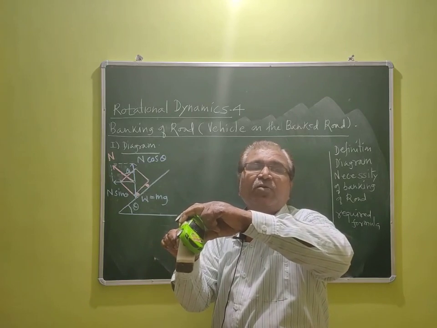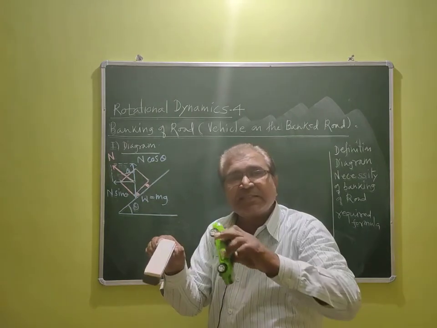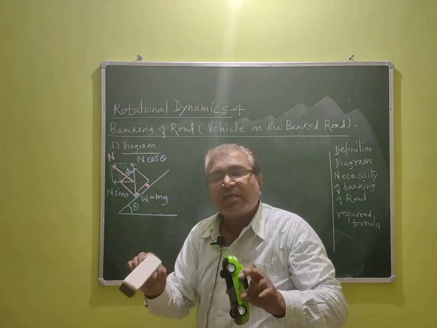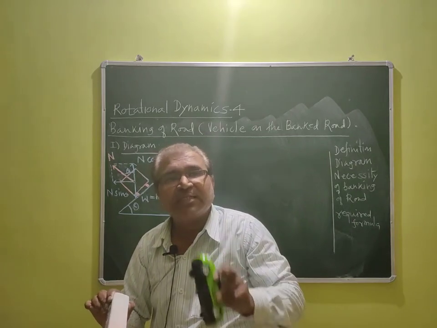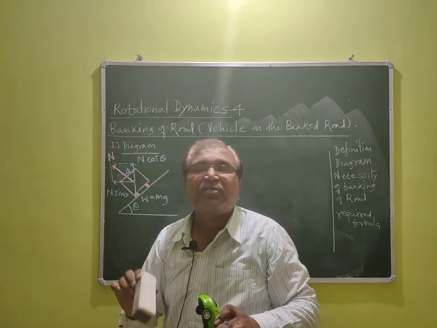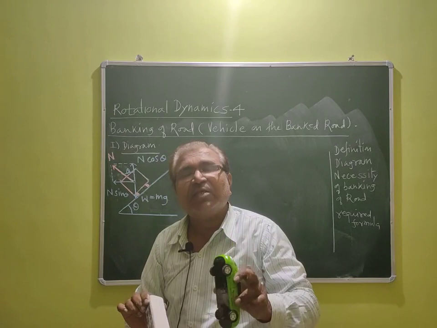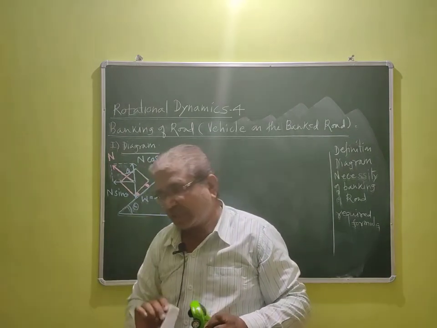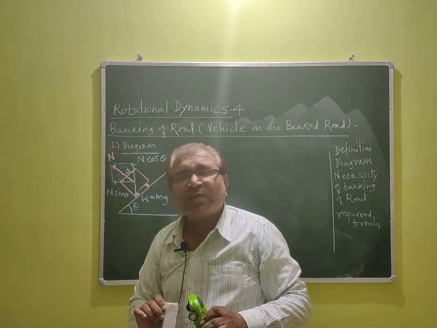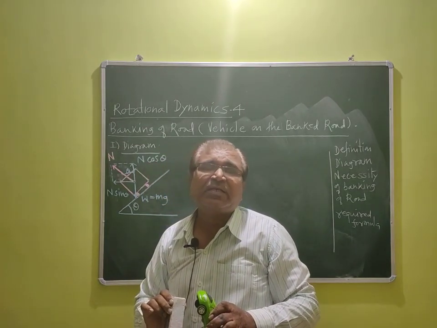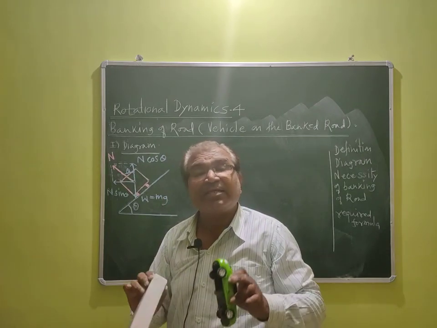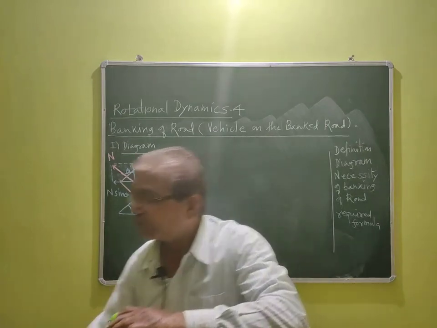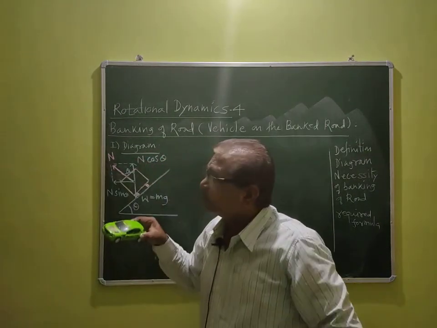And this banking of road is necessary because we can't get frictional force satisfactory always. It does not remain constant. Frictional force depends upon road condition, tire condition, weather condition, and to get satisfactory centripetal force at a turn, the road is banked like this. So position of the car becomes like this at turn.